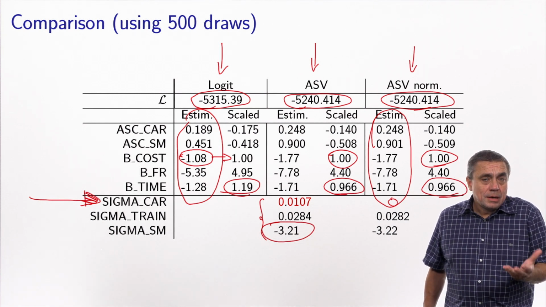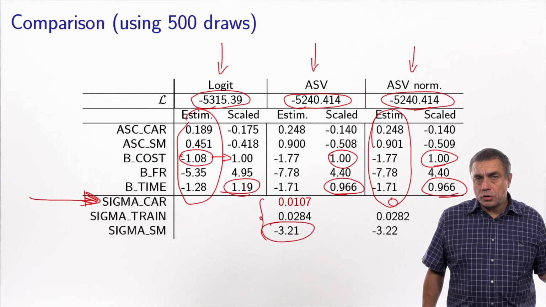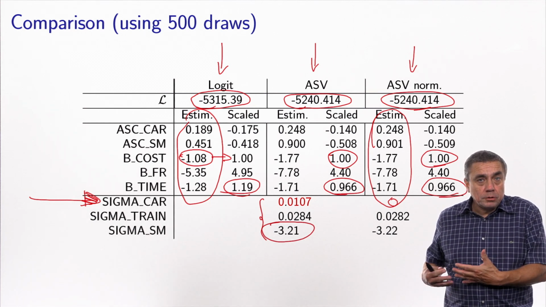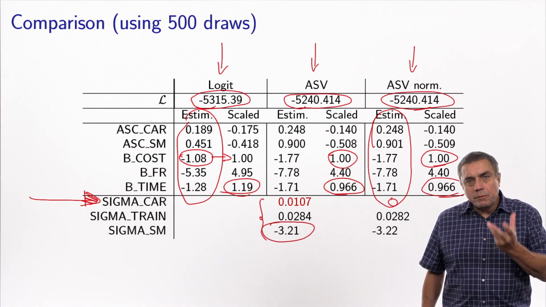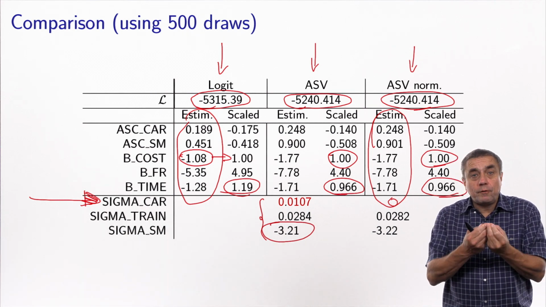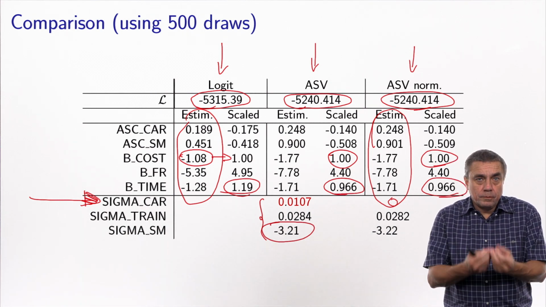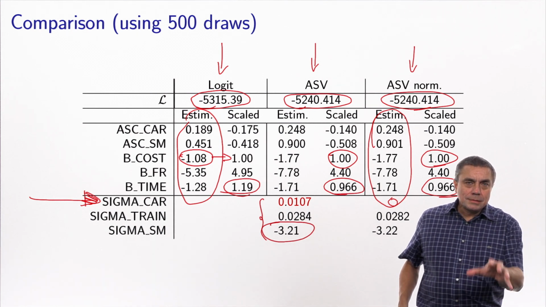And in any case, respondents never experience this mode of transportation, while the respondents are familiar with traveling by car and traveling by train. So we have a very good example here of a case where the level of familiarity from each respondent is different across alternatives. And this is reflected in the results.